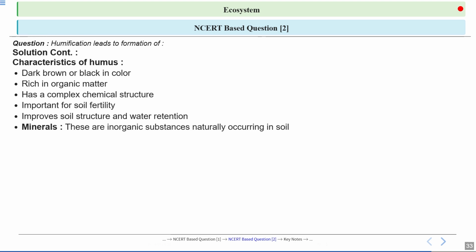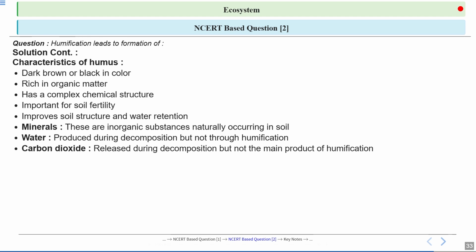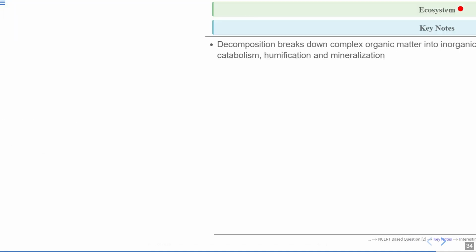Okay. Let's talk about the other options. Minerals are inorganic and already present in the soil. Water and carbon dioxide are released during decomposition, but humification especially produces humus. Carbon dioxide is released during decomposition, but it is not the main product of humification.